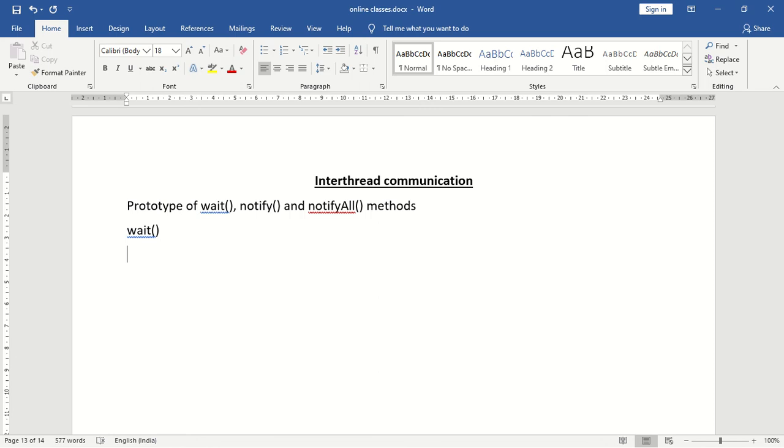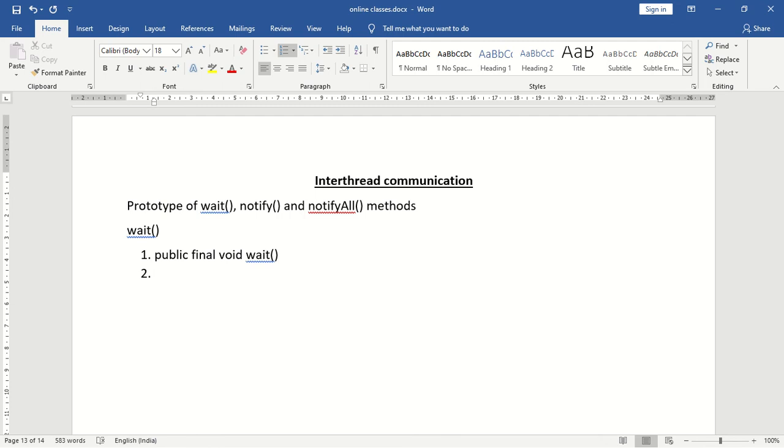The wait method has three different forms. The first form is the wait method without any time period. It is a public method, a final method, the return type is void, and the name of the method is wait. When should we go for this case? When a thread has to wait until it receives the notification. Maybe it will receive the notification after 1 hour, 2 hours, maybe after 10 years, 100 years. If the thread has to wait until it receives the notification, then we should go for the first form of the wait method.